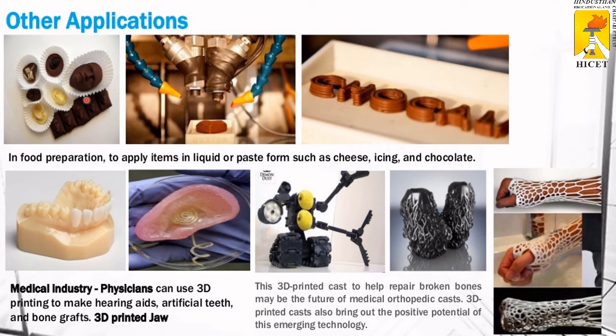And next is the medical industry. The medical industry mostly uses it to make organs. Here I'm going to show teeth. This is a bone sculpture. They have made bone sculptures.